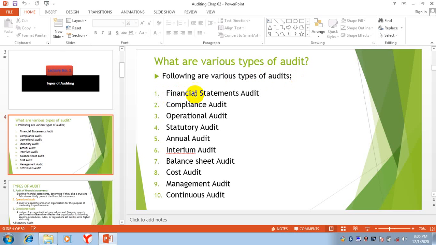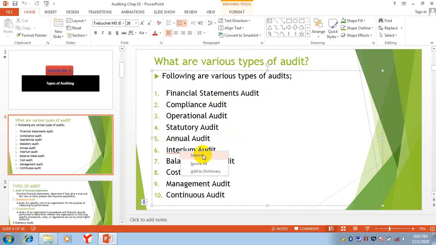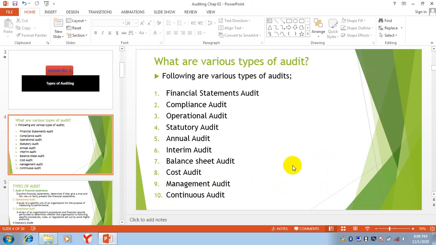The first one is financial statements audit, then there is compliance audit, then the third one is operational audit, statutory audit, annual audit, interim audit, balance sheet audit, cost audit, management audit, and continuous audit. So these are 10 different types of audit. We will discuss these one by one.